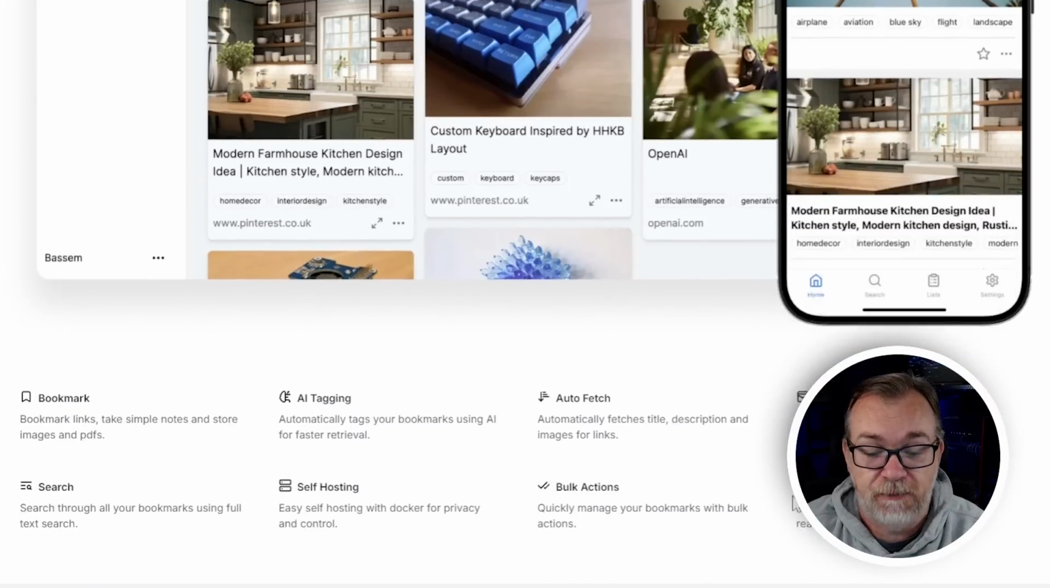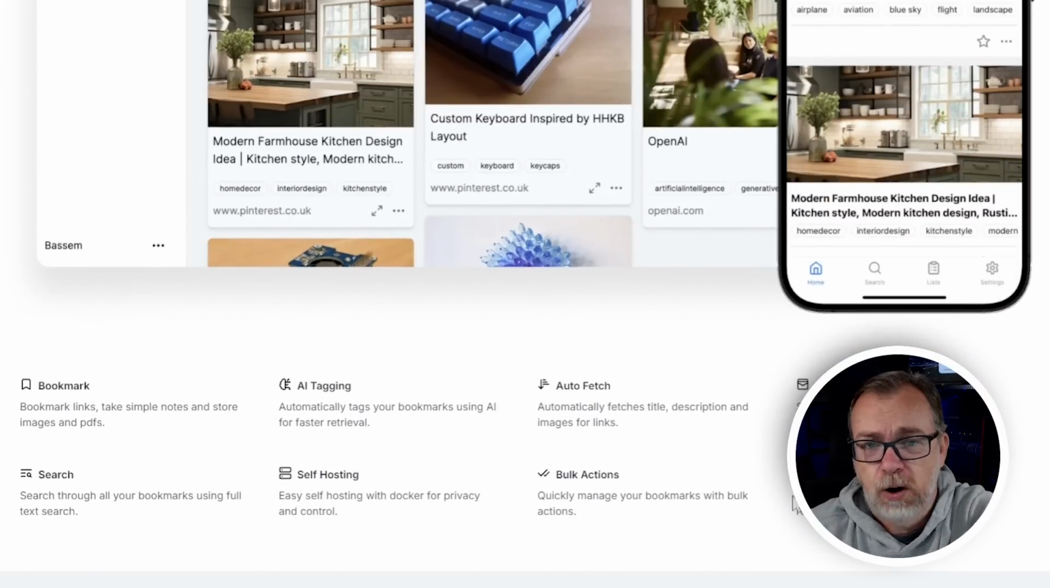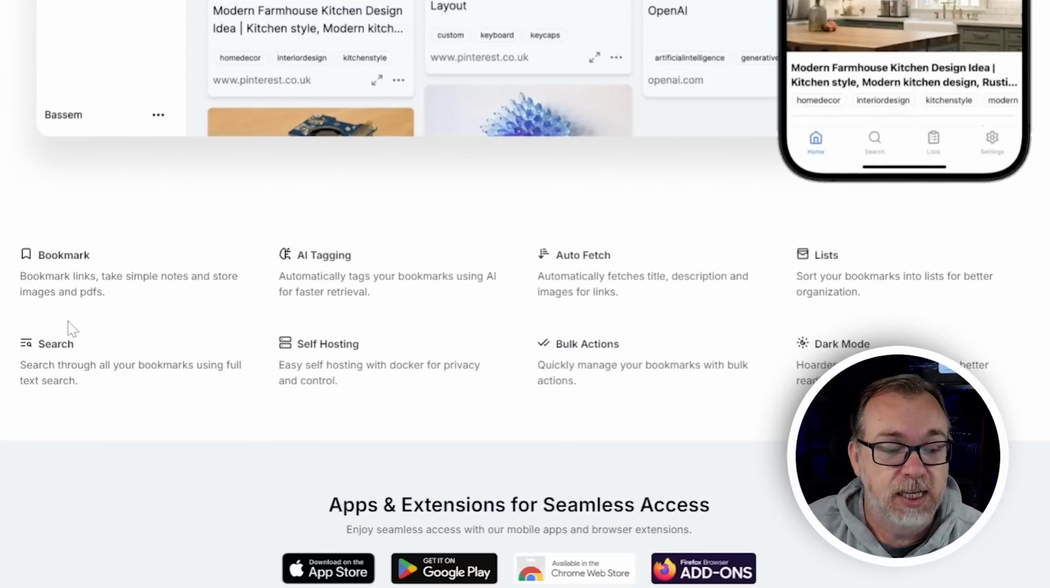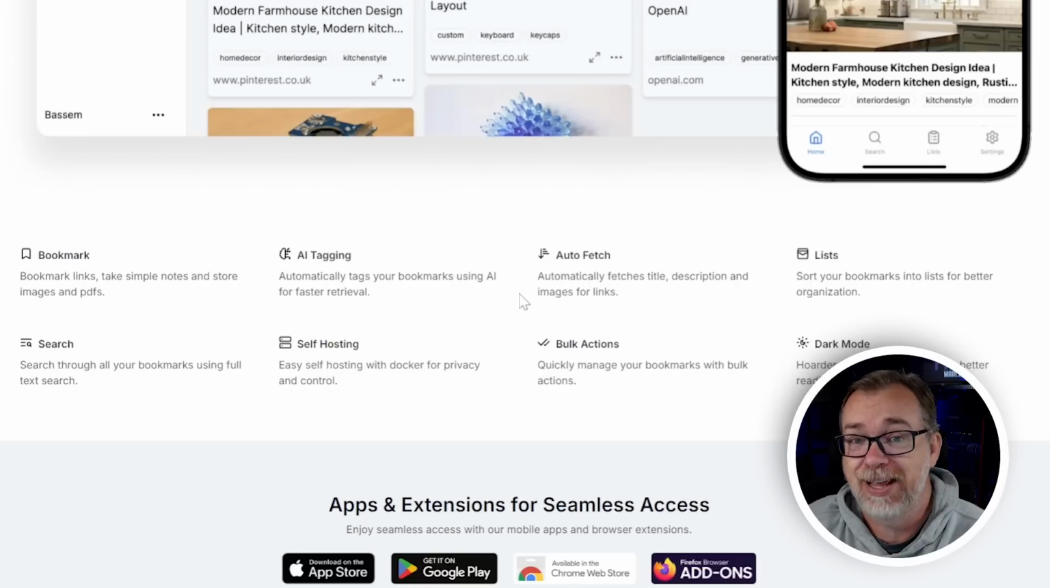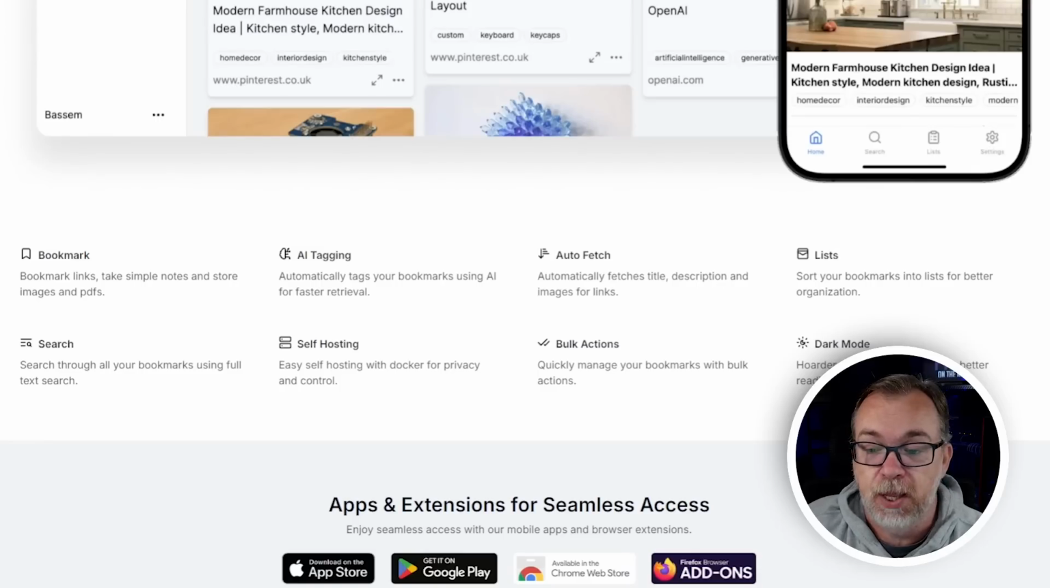If we scroll down a bit farther on the page, it says bookmark. You can bookmark links, take simple notes, and store images and PDFs. There's AI tagging. Again, that isn't for everyone. You don't have to do that, but you absolutely can. I've got it set up. I think it's kind of neat. We'll talk about some of that here in a little bit. Auto fetch, so basically if you bookmark something, it will grab an image representative of the website. You can do lists, you can do search, thankfully.